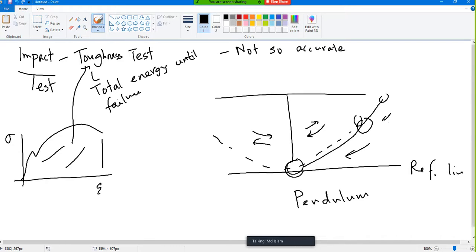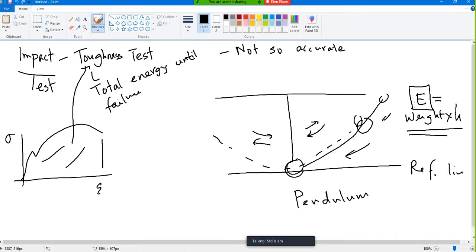If I raise a stone on top of your head and let it fall, it will fall. Why will it fall? Because it gains some energy. That energy is typically measured by weight times height. Whatever the weight of the material times whatever the height you are raising it. That is the simplest form. So what is this weight times height? It is the energy.